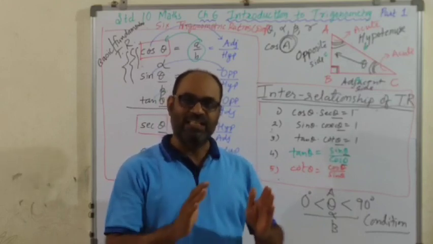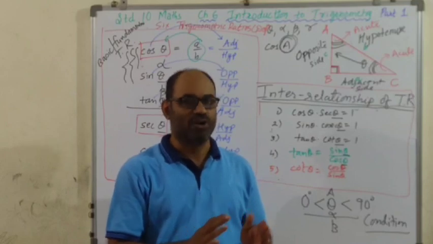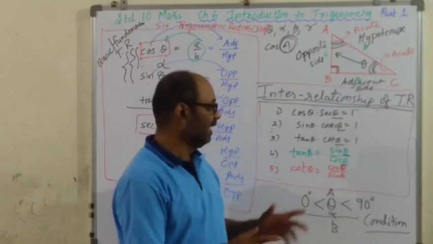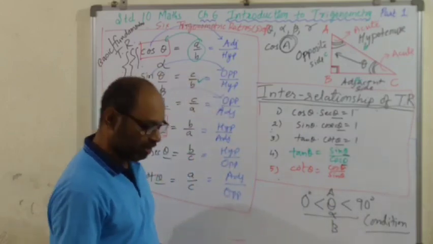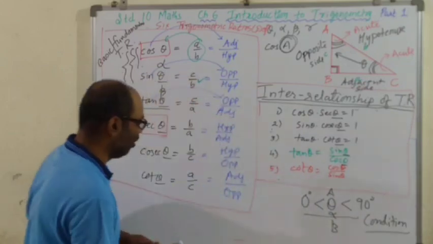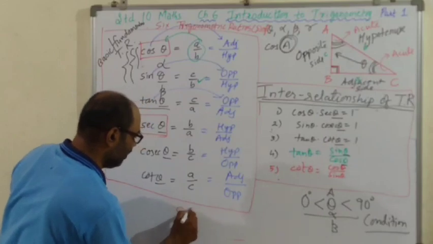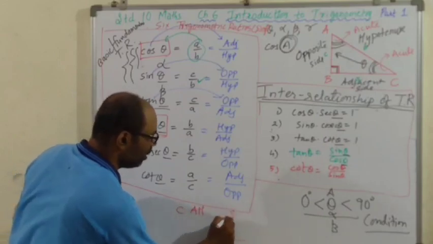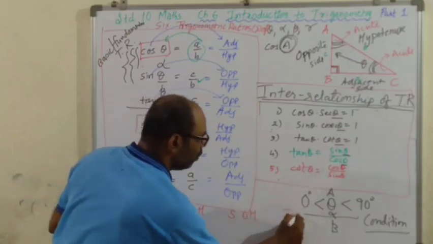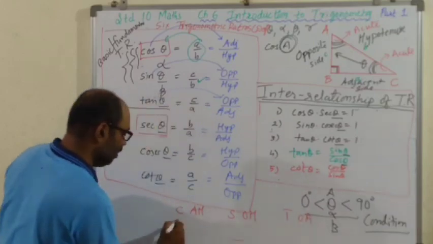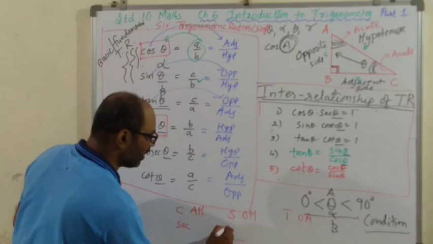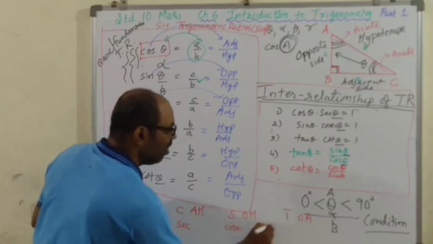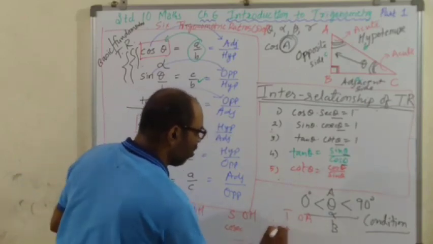So today we learned the definition of trigonometric ratios and second thing, interrelationship. Okay, I gave you that shortcut also. Please copy that also. I'm writing it here. Cos का रेसिप्रोकल है sec, sin का रेसिप्रोकल है cosec, और tan का रेसिप्रोकल है cot.